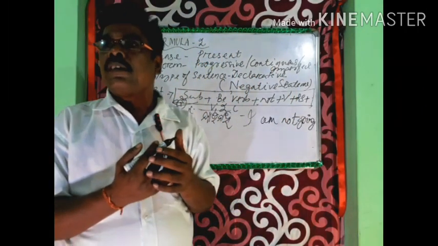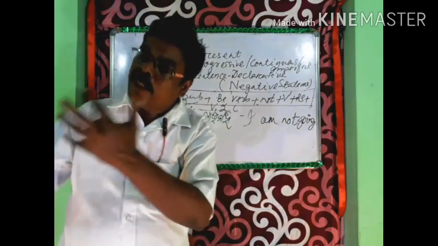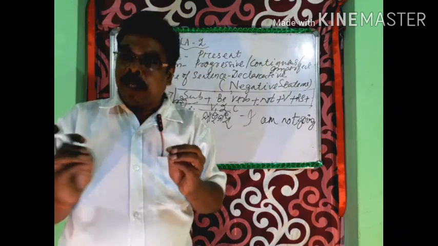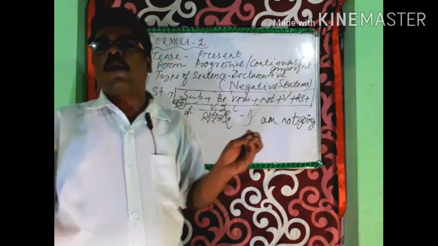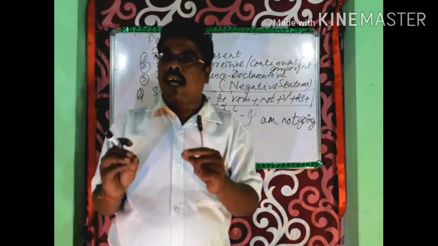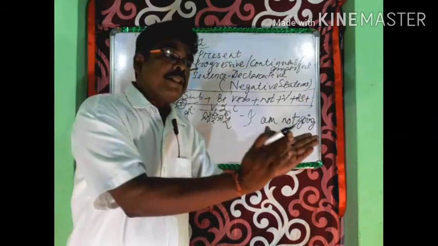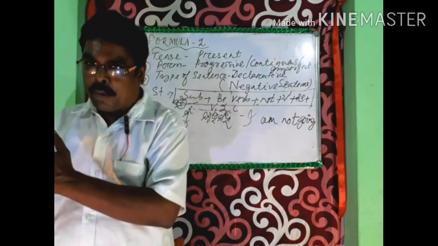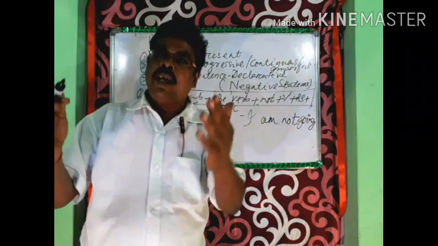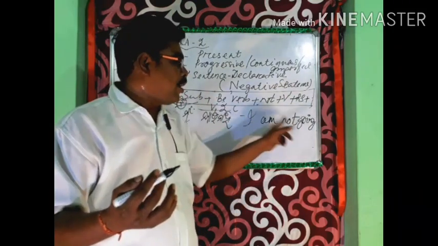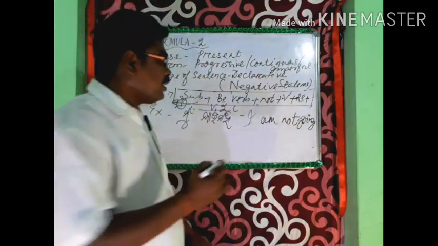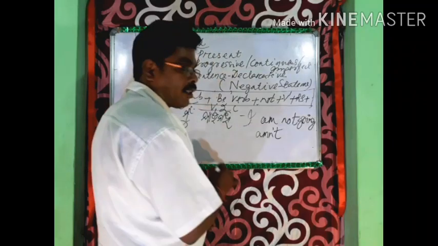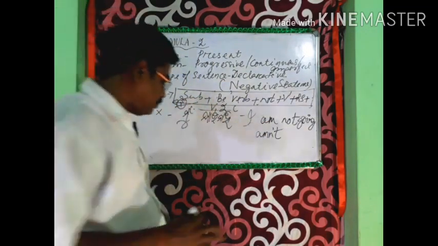Mu jau, I am going; mu jau nahi, I am not going. It means when we convert present progressive continuous positive sentence into negative, we must add not. Where? The position of not will be after the helping verb. So the helping verb is am, and after am I must use not. So, I am not going. And the short form of am not, am not.